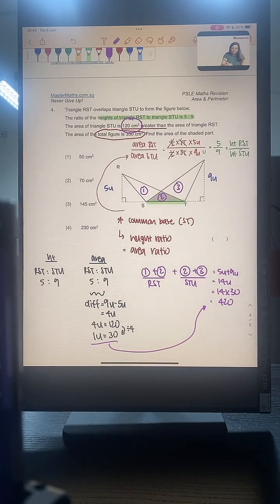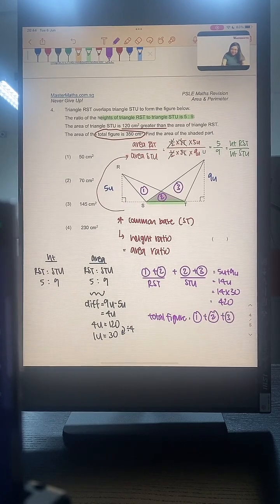Alright. So now that I know 2 triangles add up to 420 cm square, I also know that the total figure is just 1 and 2 and 3 together, which is 350. For those of you who are stuck at 420, how I got 420, let me explain one more time.